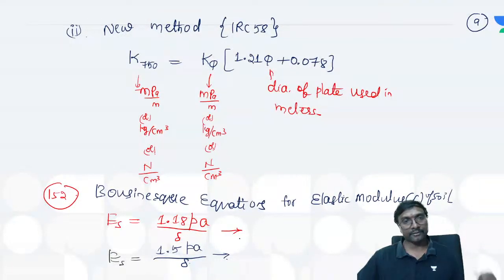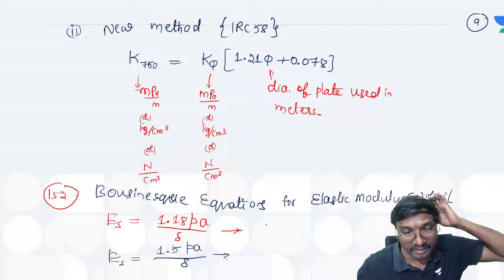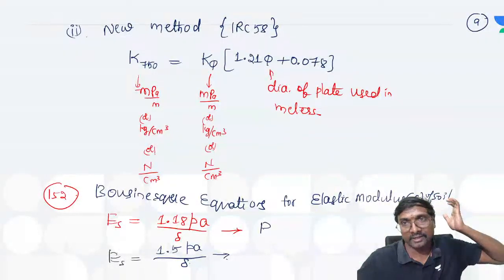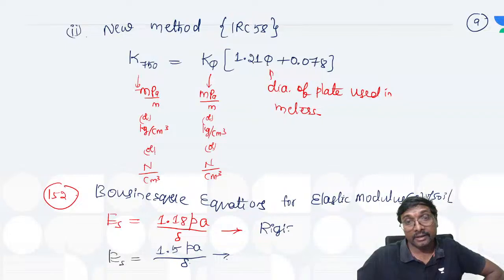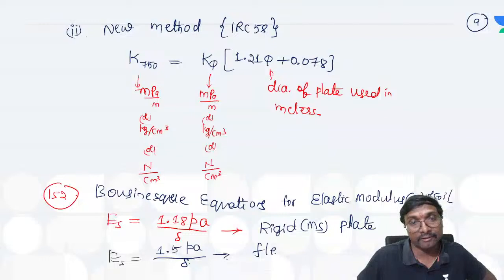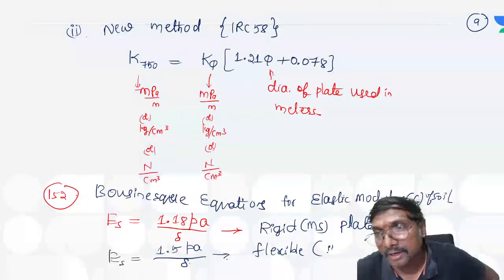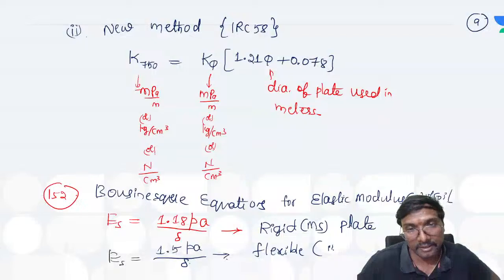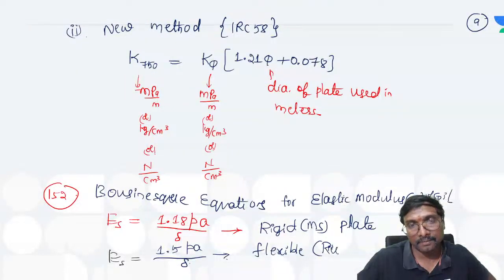When we have to use this first one, if you just observe, whenever it is this rigid plate, by default plate is your rigid plate, or you can also say it as the mild steel plate, right? And now what is this one? This is for which one? This flexible plate, or how much it is? It is for whenever you are using this rigid plate, or whenever you are using the flexible plate or this rubber plate.